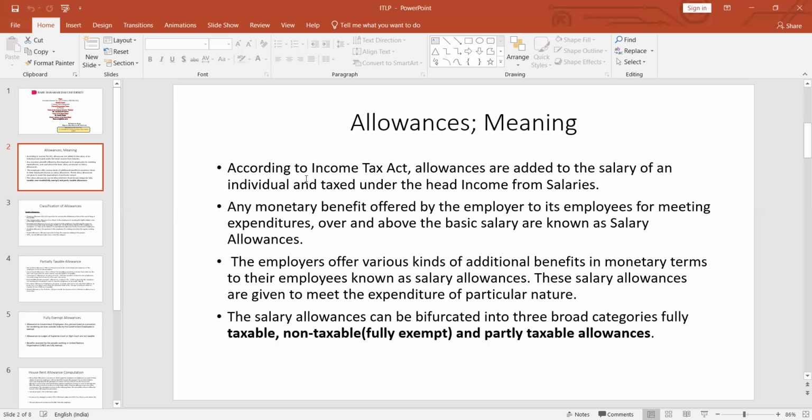These salary allowances are given to meet the expenditure of a particular nature. The salary allowances can be bifurcated into three broad categories, which are taxable, non-taxable or fully exempt, and partially taxable allowances.